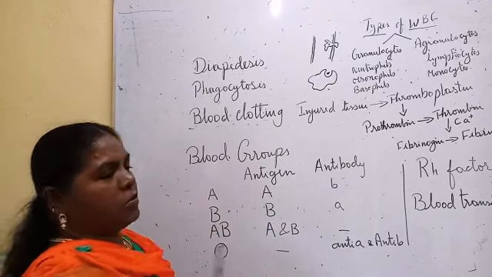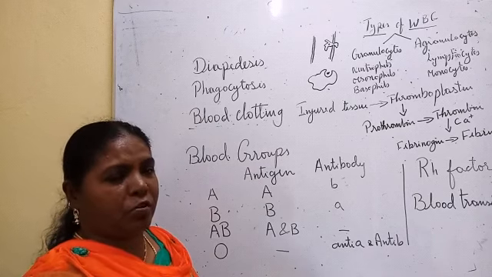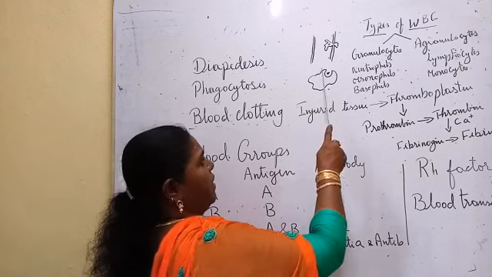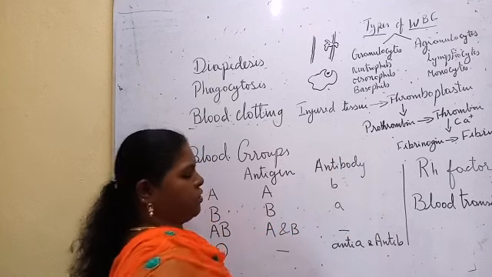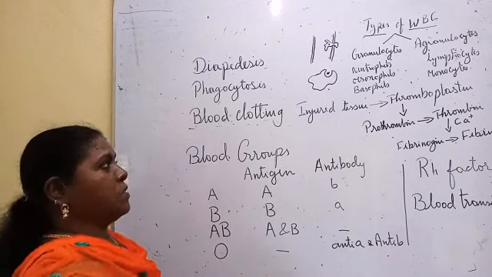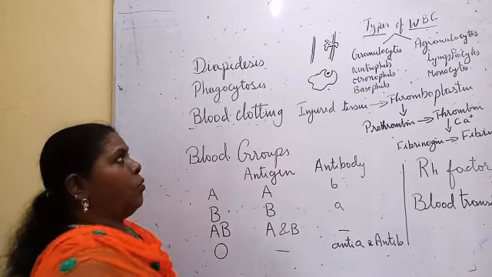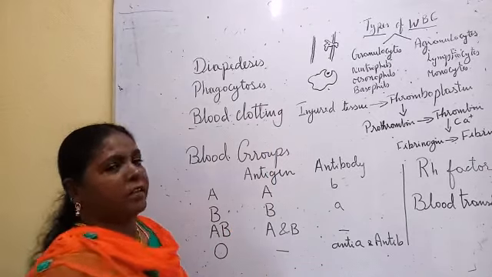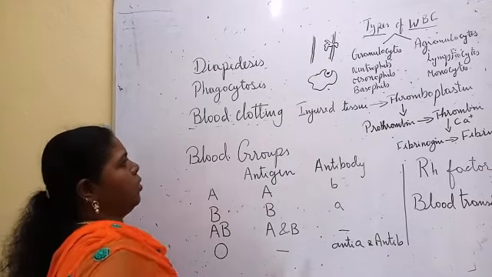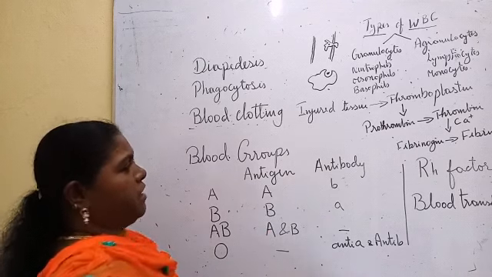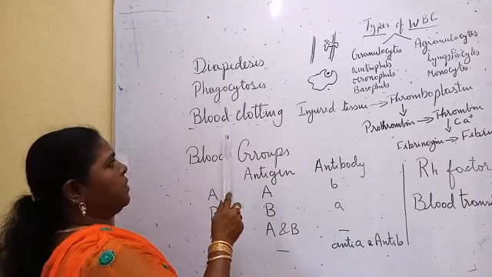When they come out, or even in the blood tissue, if they find any pathogens, they extend their pseudopodia and engulf the pathogen and digest it. That process is called phagocytosis. So, what is diapedesis? What is phagocytosis? You will get this as a repeated question. Now we have seen the functions of the WBCs.